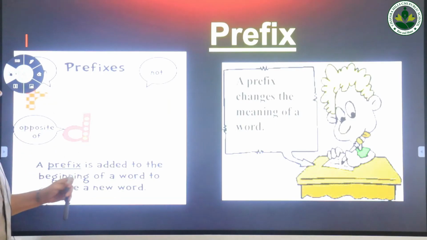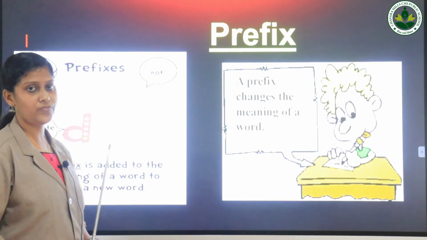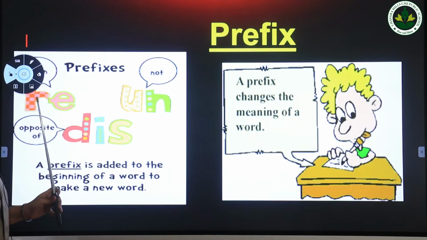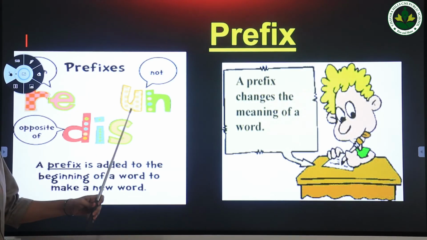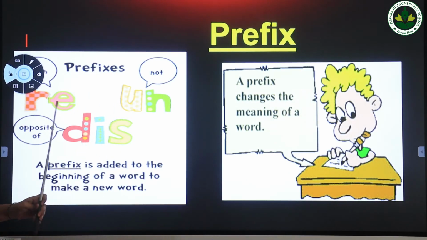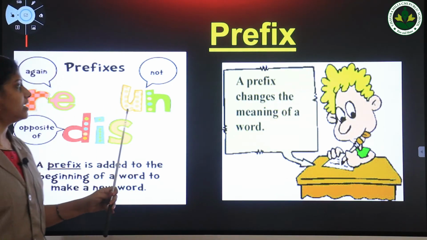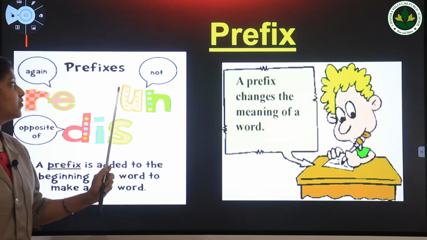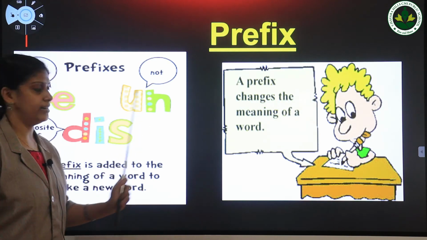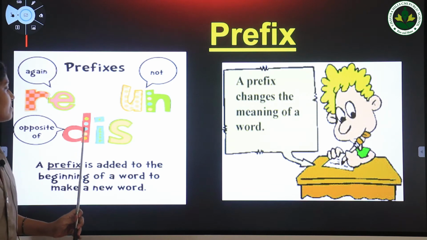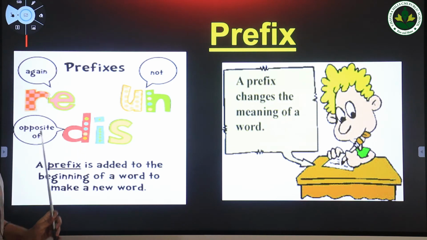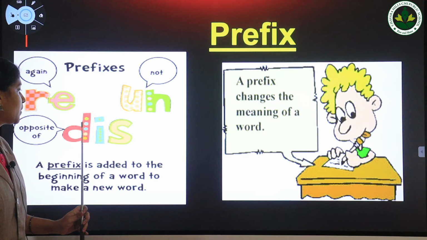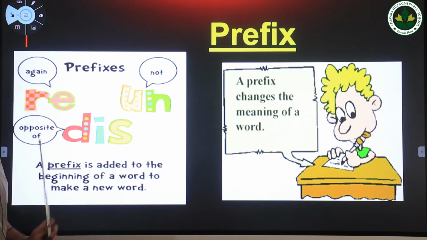Here you can see some examples of prefixes. First one, re. Next is un. Next one, dis. Here the prefix re means again. Next, un means not. That's the meaning of the prefix un. Next one, dis, and its meaning is opposite of.